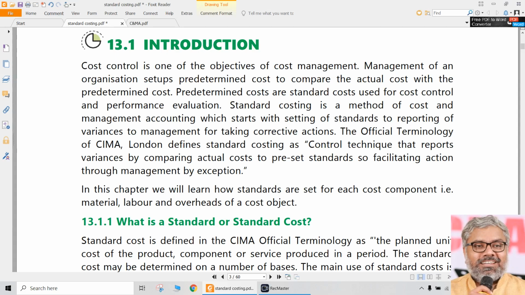But from a theoretical perspective, more important chapters are material, labor, basic cost concepts. First chapter, material, labor, to some extent overheads also, but not that much. Major theoretically important chapters are those, that is elements of cost.